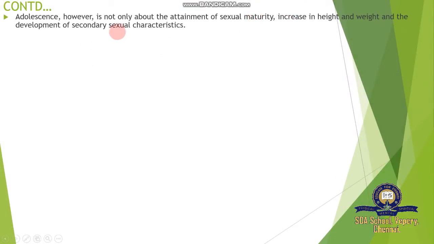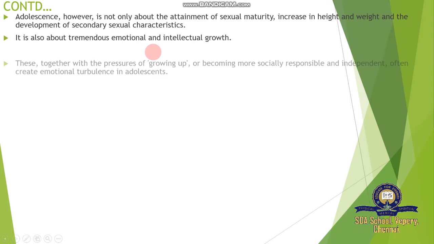Adolescence, however, is not only about the attainment of sexual maturity, increase in height and weight, and the development of secondary sexual characters. It is also about tremendous emotional and intellectual growth. This emotional and intellectual growth happens in humans during puberty.